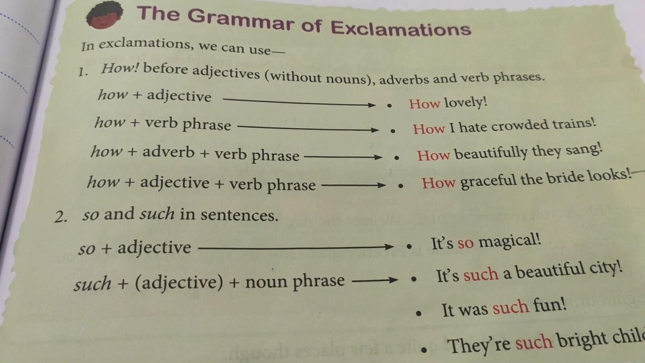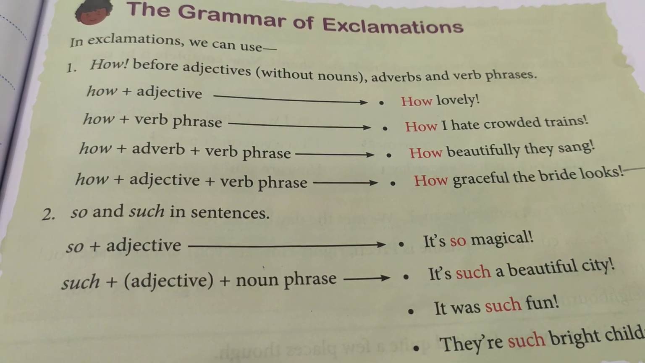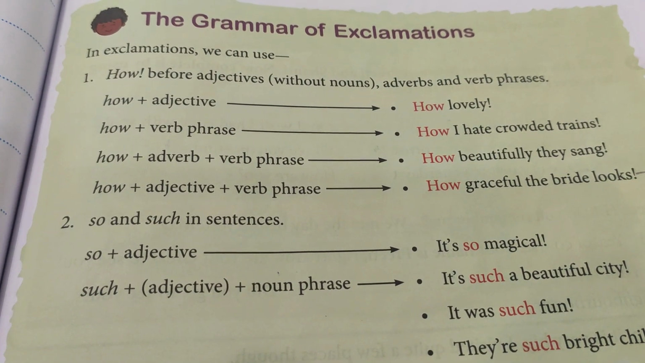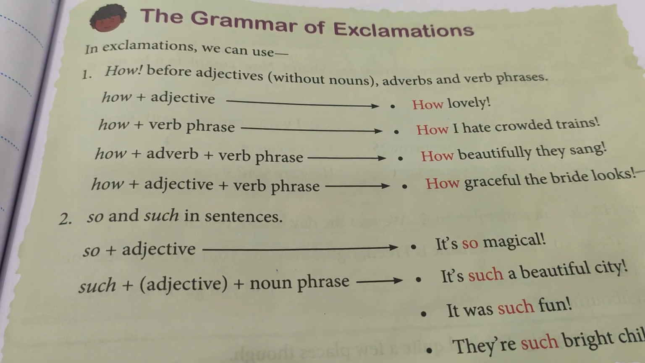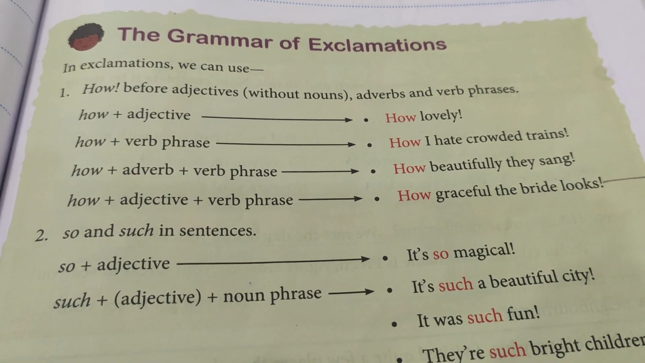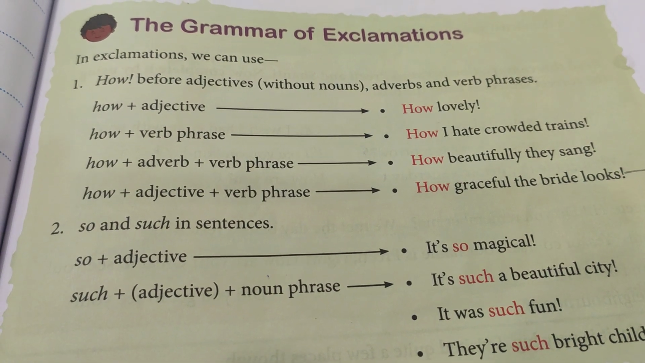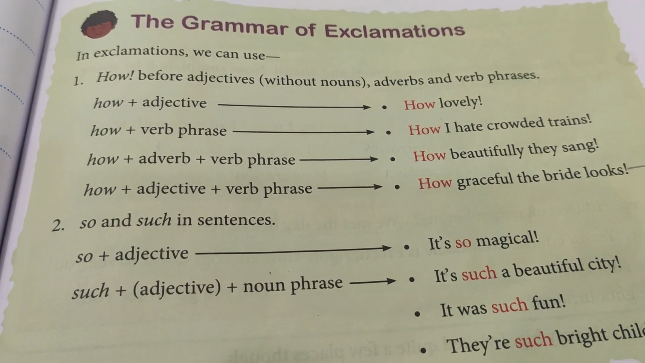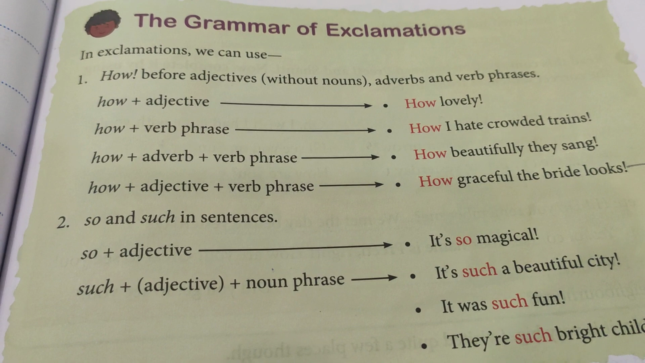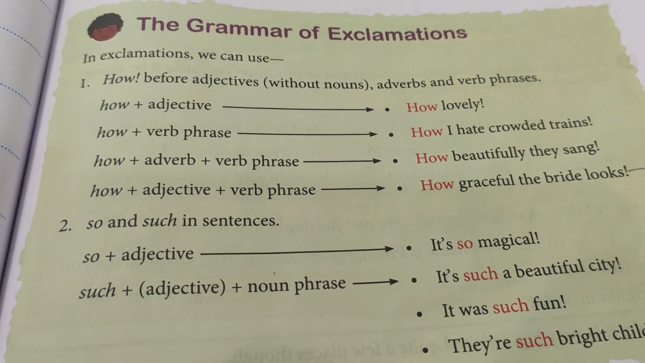How plus adjective: how lovely. How plus verb phrase: how I hate crowded trains. Third one, how plus adverb, adverb means ly, plus verb phrase. How beautifully, adverb is beautifully, they sang. How beautifully they sang. So the third type is over. And the fourth one is how plus adjective plus verb phrase. How graceful the bride looks. How graceful is adjective. The bride looks is the verb phrase.